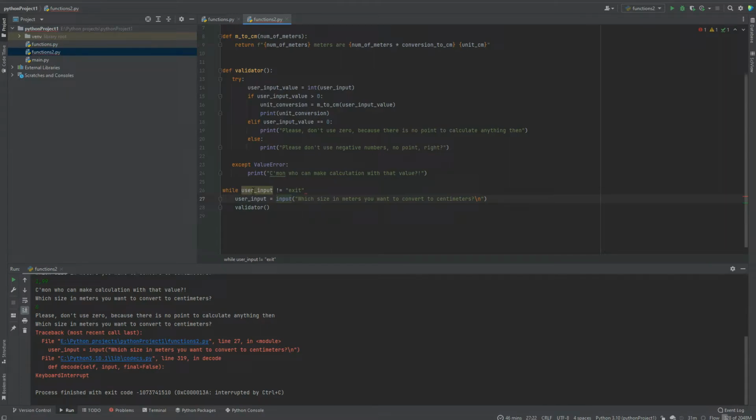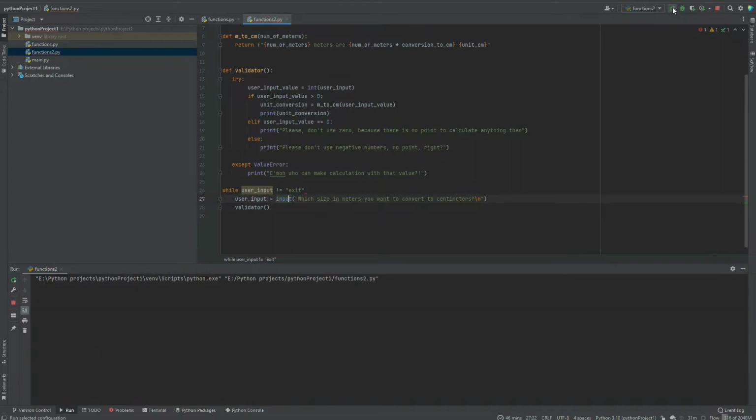And you see that this user input is highlighted. Why? Because when I run this program right now, I will get a syntax error, expected something. Sorry, a colon here first. And when I run it right now, I will get a NameError: user input is not defined. And that's actually true. And why is it not defined? Because user input is defined after the while loop.